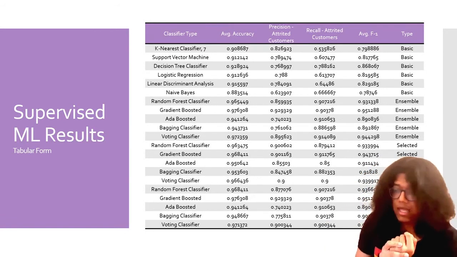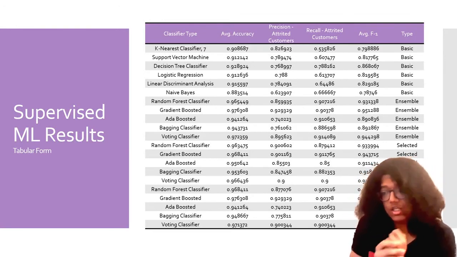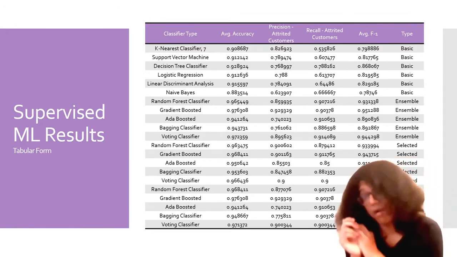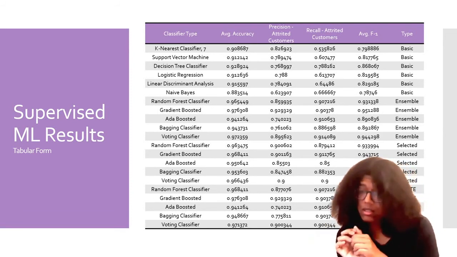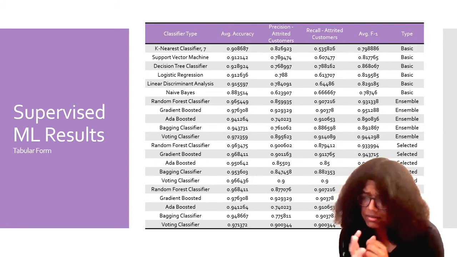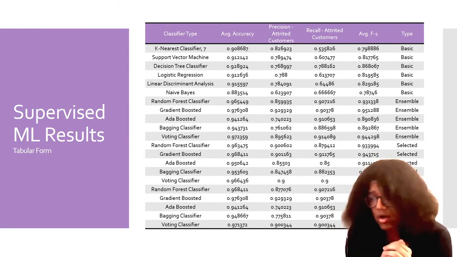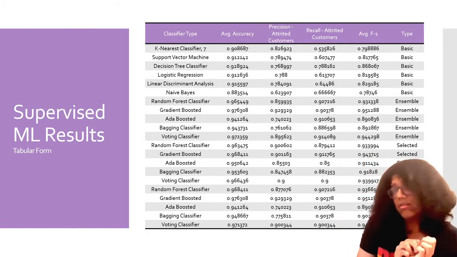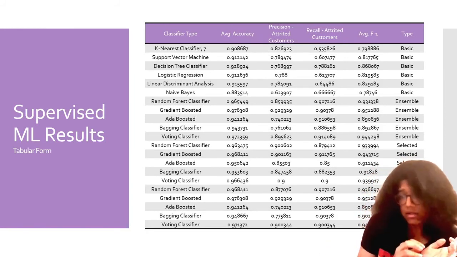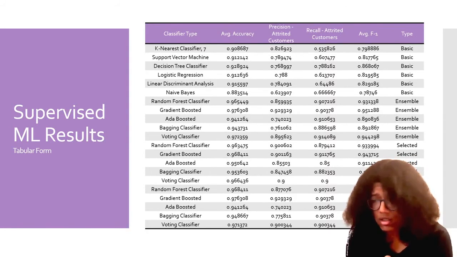But when we look at selected features, it does inch upwards slightly when it comes to recall, where it is at 91% recall. However, the F1 score dropped, so you are losing out on other metrics like precision.